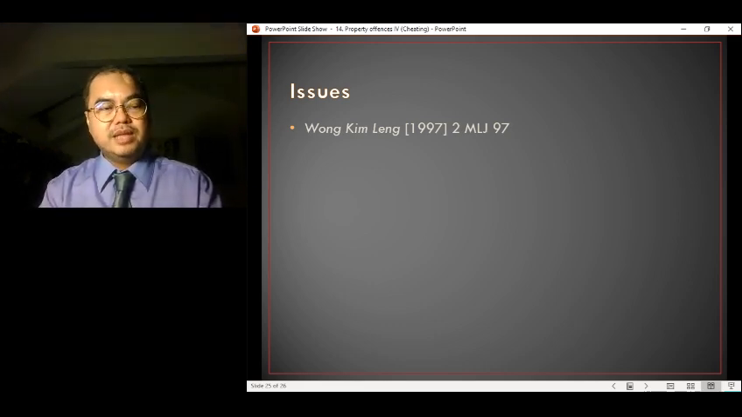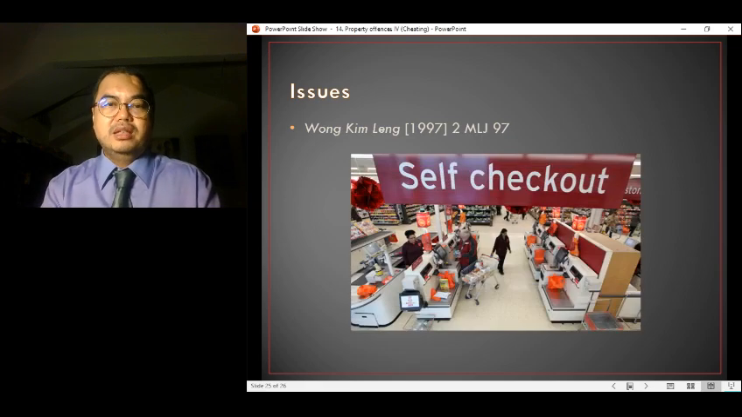Now the problem these days is that these cashiers may soon be out of the picture. They could be replaced by self checkout counters. You'll see this in Tesco. But even when I was a student, and this was really long ago, we had a lot of self checkout counters in the UK already. However, it doesn't seem to be picking up here in Malaysia.